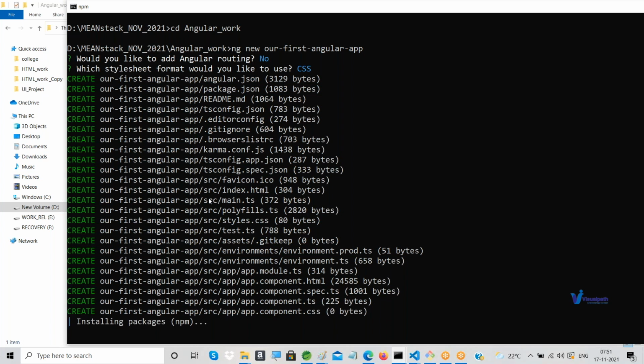Okay. Next, this is very important. In the source folder there is something called index.html. You understood, right? This is the HTML file which is responsible for your entire application, guys. As I already told you, this is a single page application, right? So this is the single page. Okay, fine. Next, main.ts file.